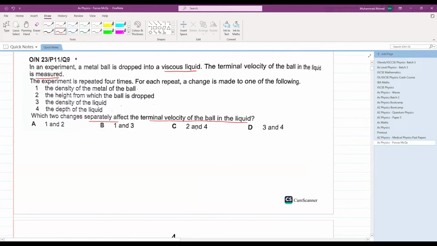So a ball is falling in a viscous liquid. What will be the forces here? There will be one force of weight acting downward.